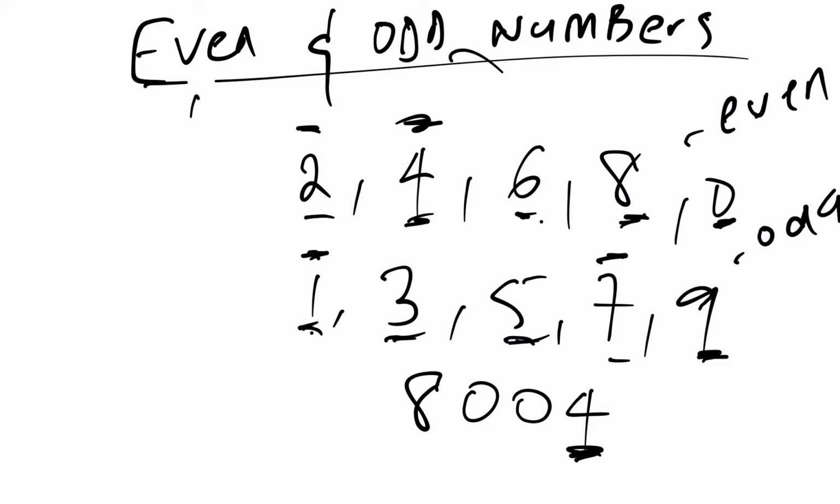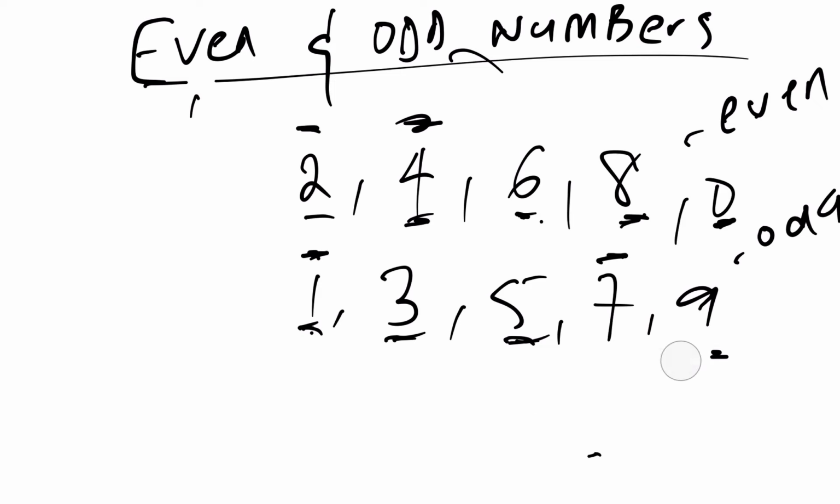But then, going back to the basics, we are saying an even number is just a number that when you divide it by 2, you just get a whole number with no remainder. Or rather, I can say with a remainder of 0. And again, when it comes to odd numbers, we are saying an odd number is a number that when you try to divide it by 2, you will get a remainder of 1. So that's how you tell if a number is even or it's an odd number.